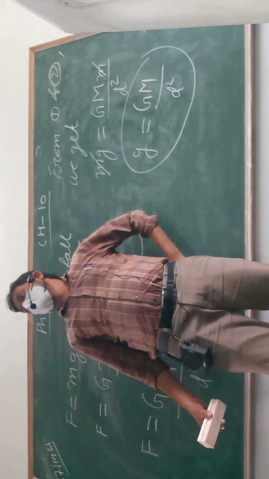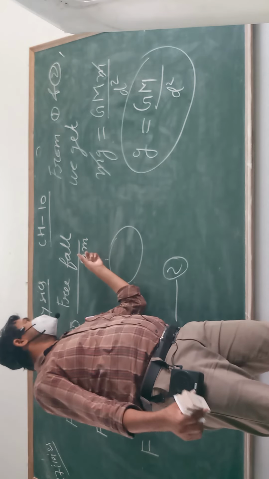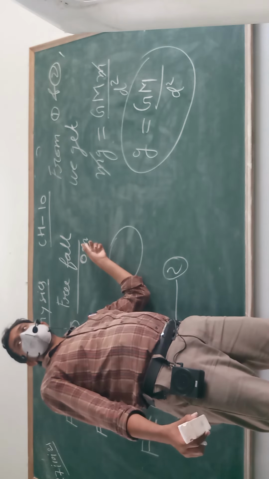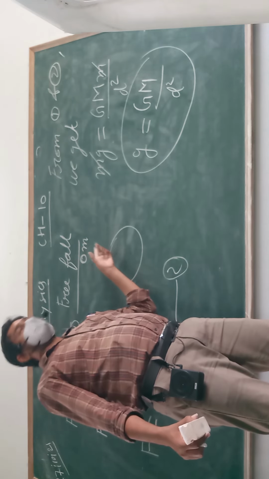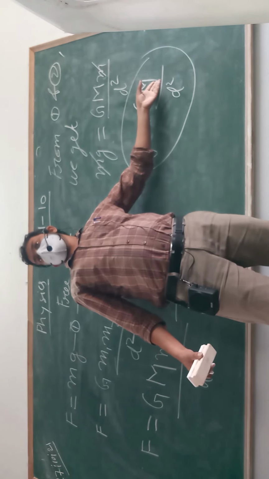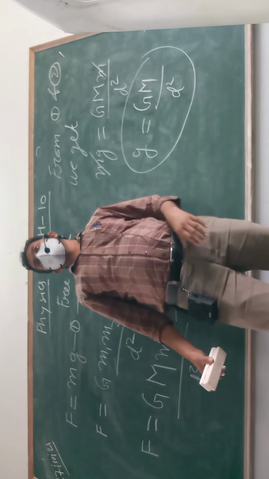Huh? Yes, sir. The acceleration produced in the object whose mass is m, we want to calculate, and its mass is missing in the formula itself. Surprising or not? Yes, sir.